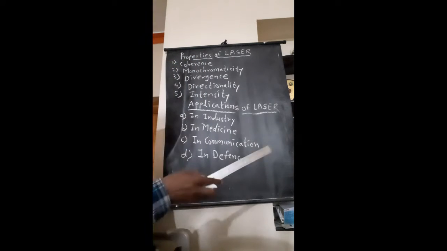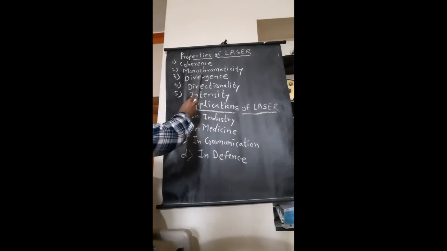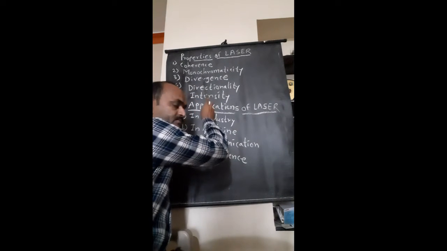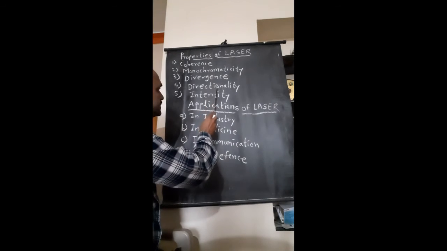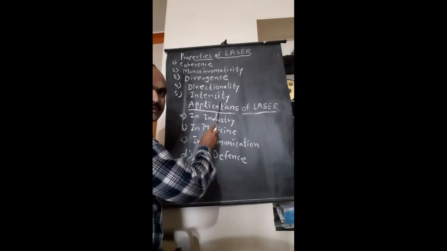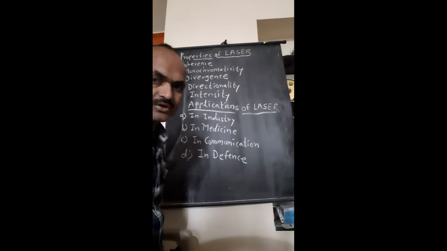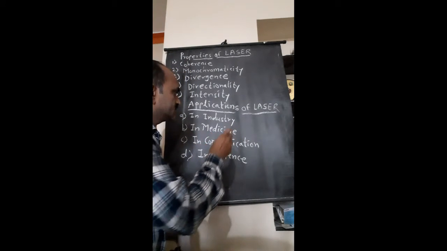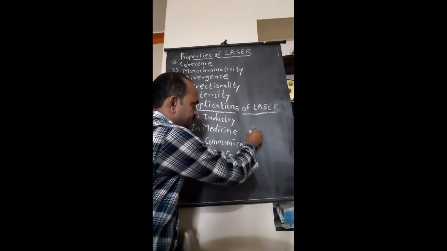So the first property of the laser is coherence. Second one is monochromaticity. Third one is divergence. Fourth is directionality. Fifth is intensity. So first, what is meant by coherence? Coherence means in phase.